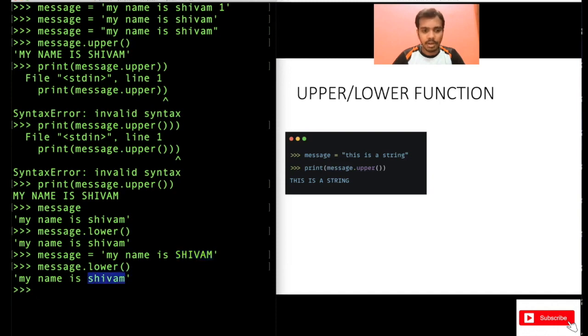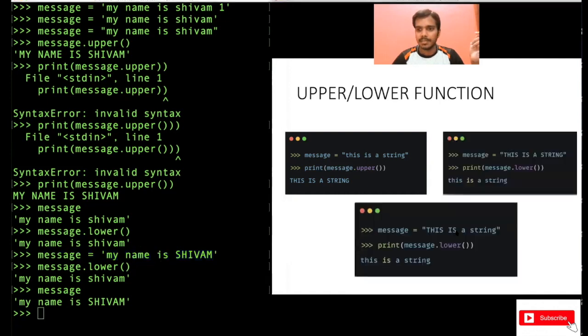Now it got changed to small letters using lower. These are functions which you can use in Python for converting a string into upper or lower case. But remember, this will not change the original value in the message. So if you print message, it's still my name is capital Shivam, right? The value did not change after using the function lower. Similarly, if you print lower, it will print the lower version, which I have shown here.